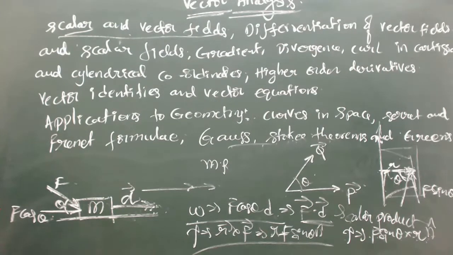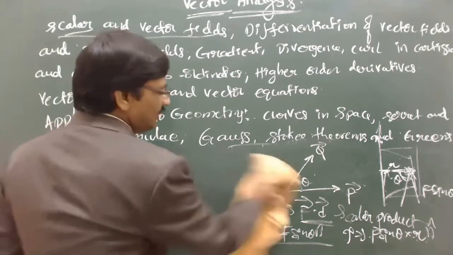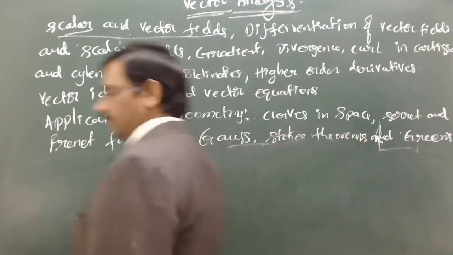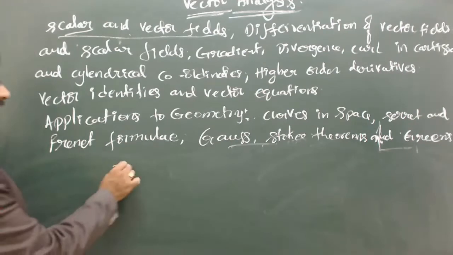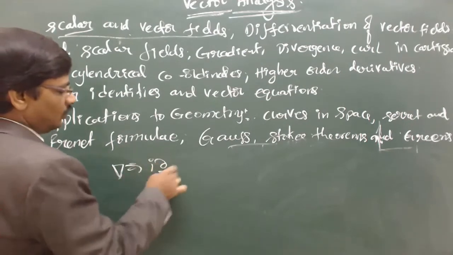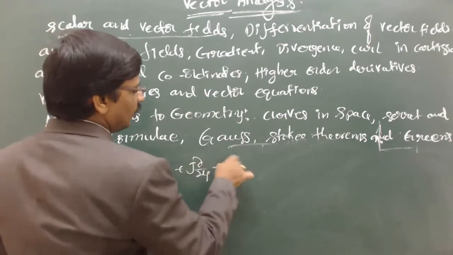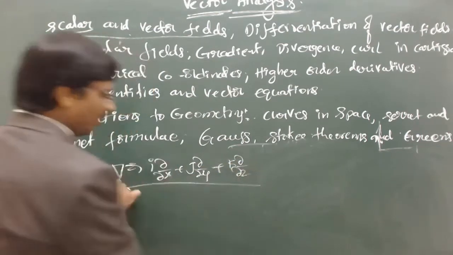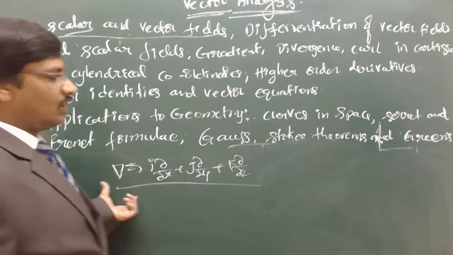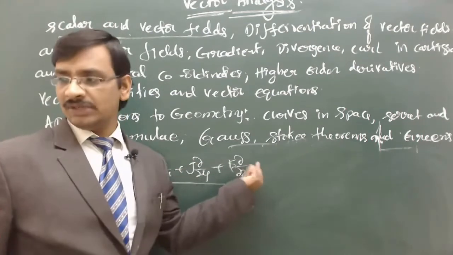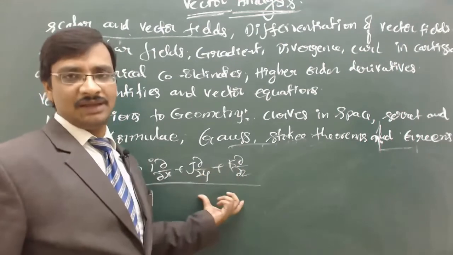Yeah, great. So now the same concept we are applying in two different ways. Here, del is defined as i ∂/∂x + j ∂/∂y + k ∂/∂z. Now this is a vector operator, so this vector operator will give a meaning for us. If you apply it to a scalar field, then we call that the gradient.